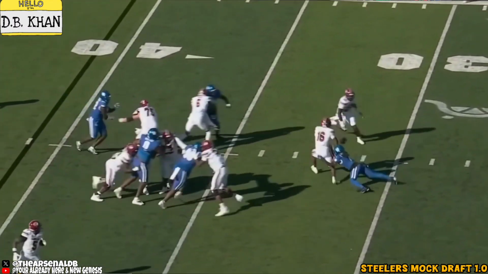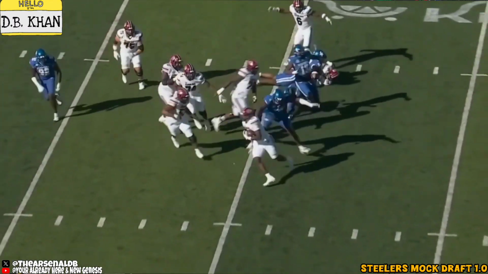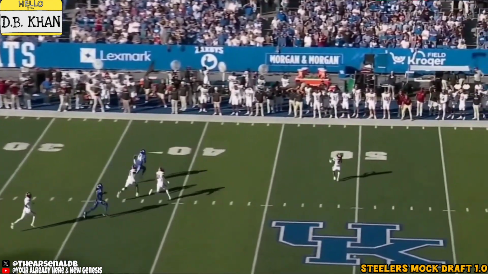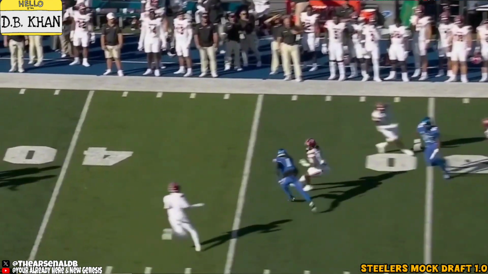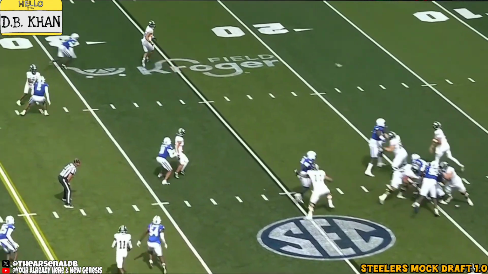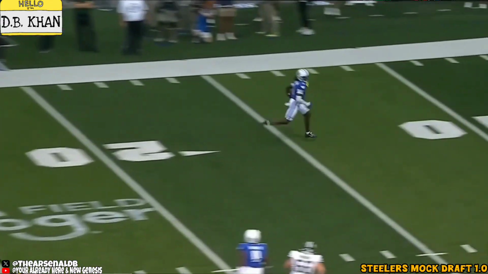Sitting in the zone, or if we had to sit in press coverage, he can guard a guy step for step. Good at recognizing the route as well. And despite him being 5'11", and maybe around 180 pounds, which is not the biggest on the football field, he's still very good at contesting those 50-50 balls.